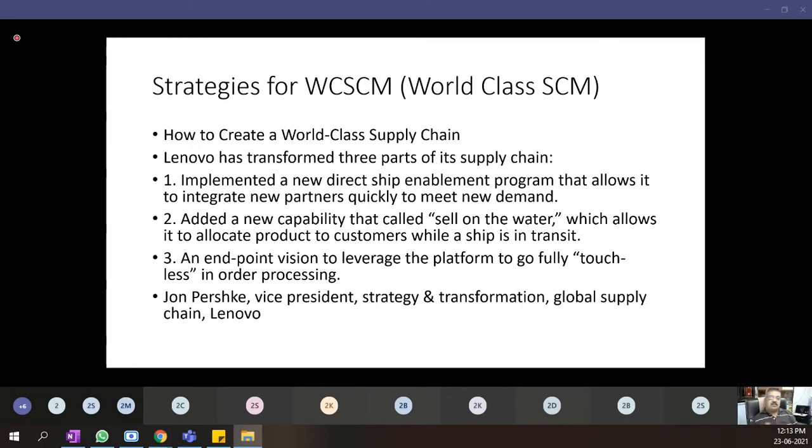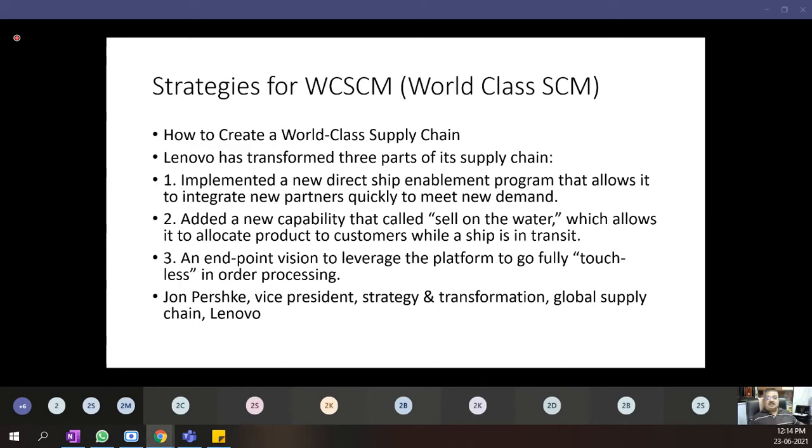So while the shipping is in transit, they will allot the different products to different customers, and an endpoint vision to leverage the platform to go fully touchless in order processing, which means they are completely touchless in order processing. Only orders are sent through barcodes and scanners.